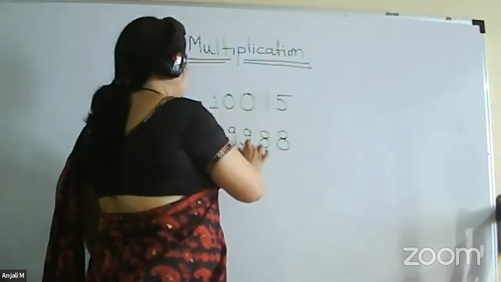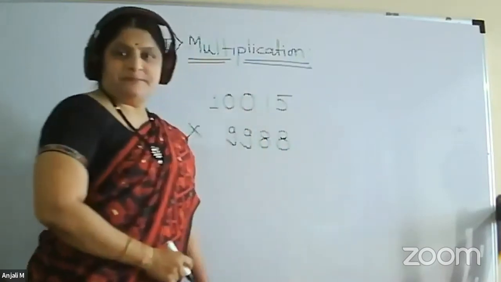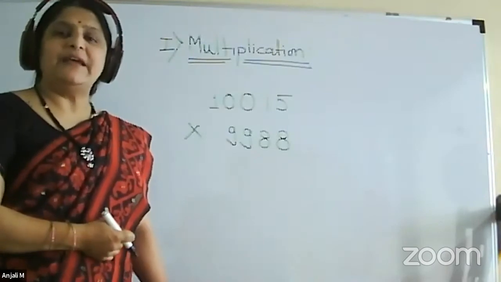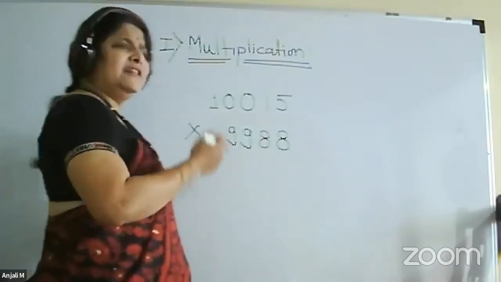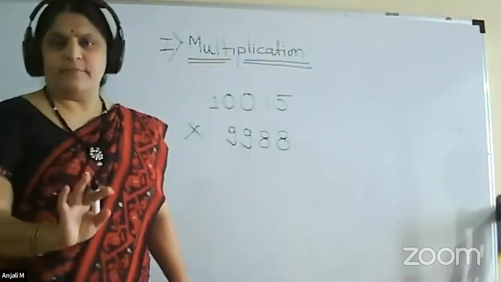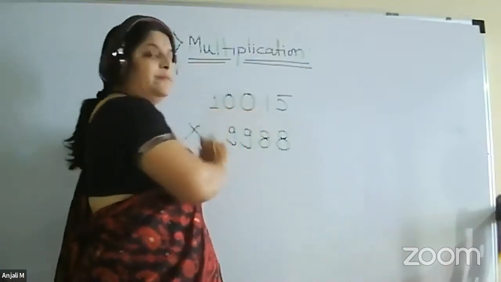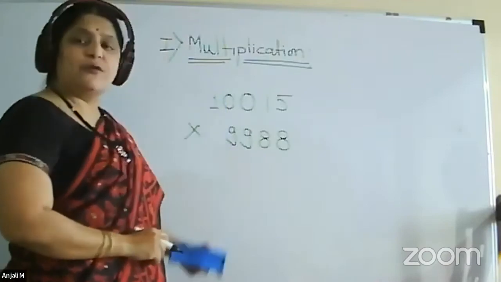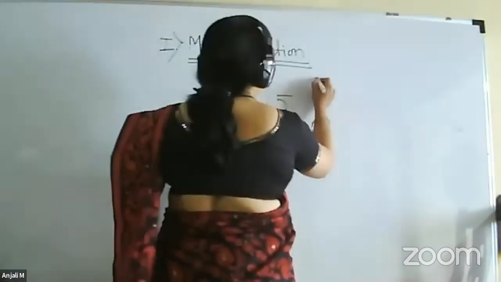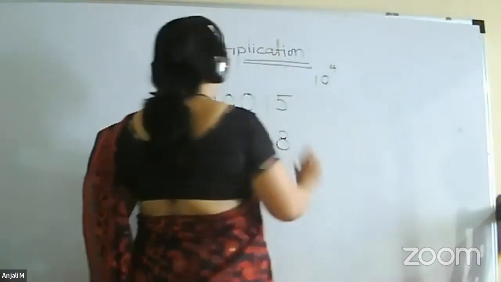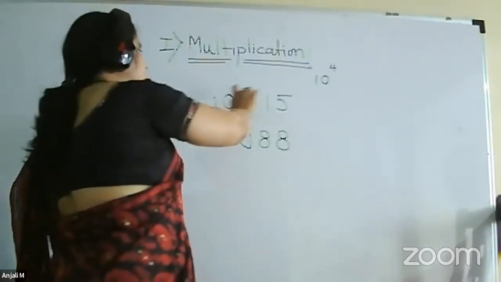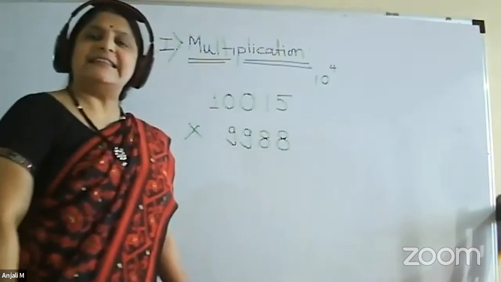10015 into 9988. So one number will be less than the base and another number will be greater than the base. Now again the procedure will be the same. That Prapya Ishtadasha Dharaka. Choose a base which is nearer to both of these. So what will be the base here? It is 10 to the power 4. 4 zeros on one. So it is 10 raised to 4 or it is 10,000.